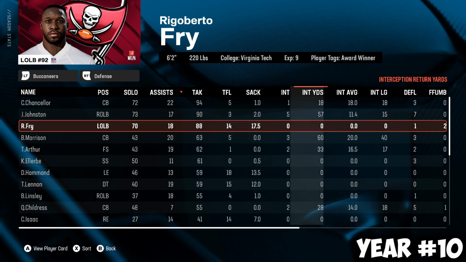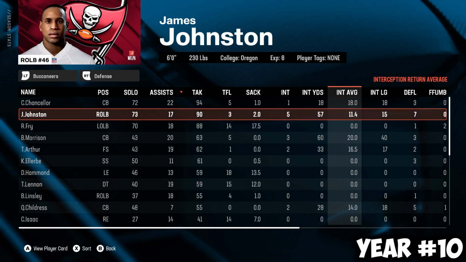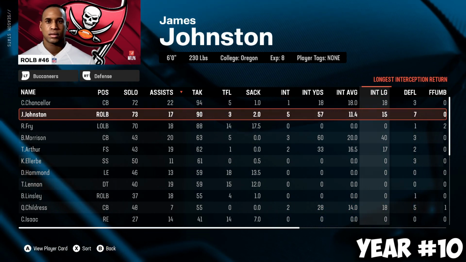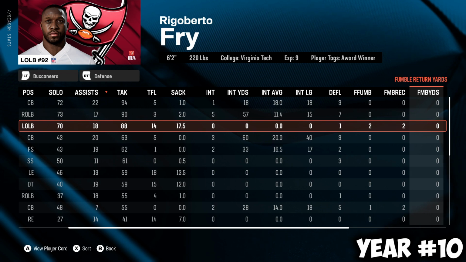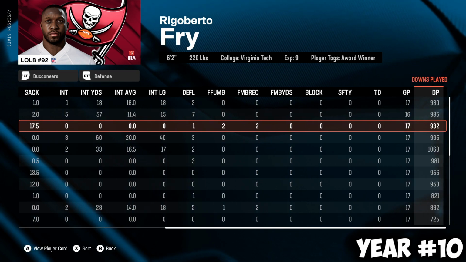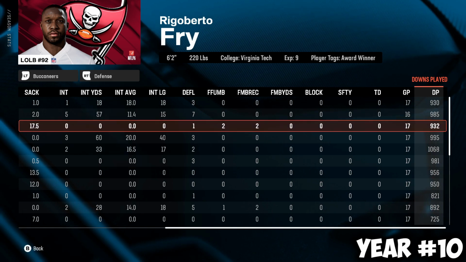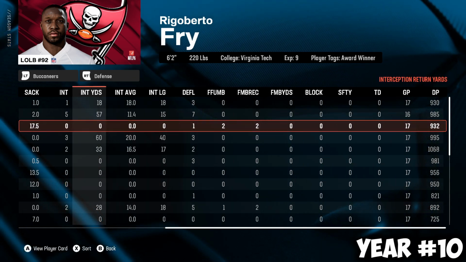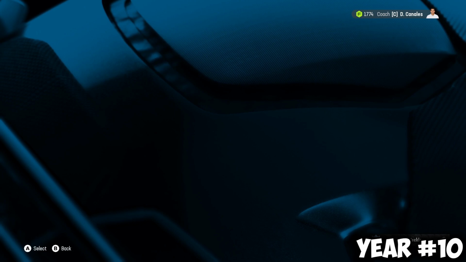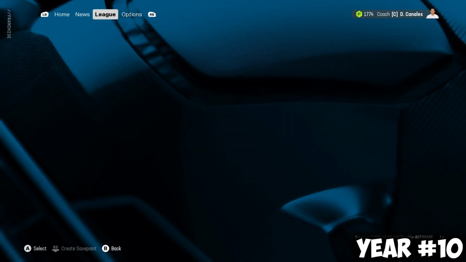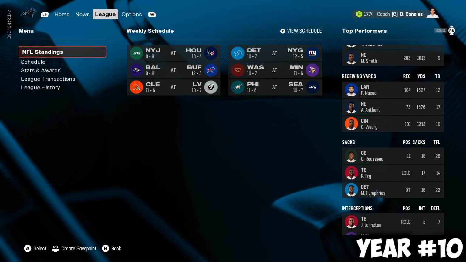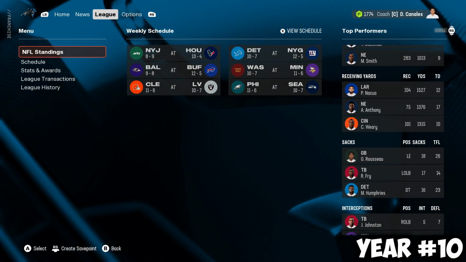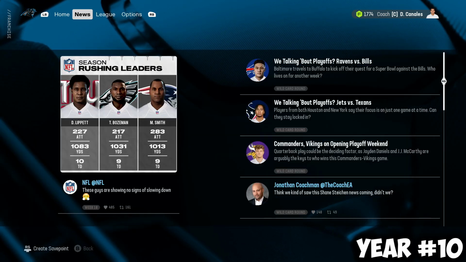No interceptions. James Johnston had 5, which is impressive. Only 2 sacks for him though. 2 forced fumbles, 2 of them being recovered. Pass deflection as well to go along with that. 17 games started. Great season by Rigoberto Fry. 17.5 sacks puts us where exactly in the top of the league? It puts us number 2. Greg Rousseau is at 18 for the Packers.